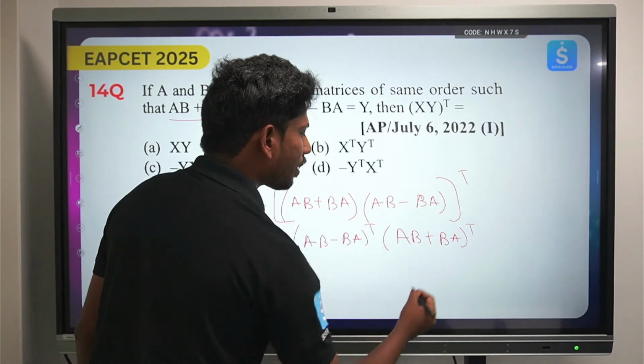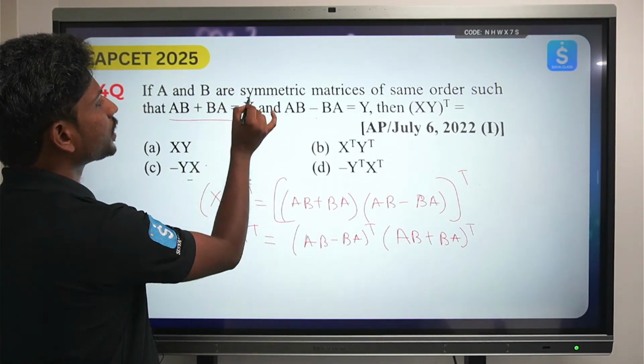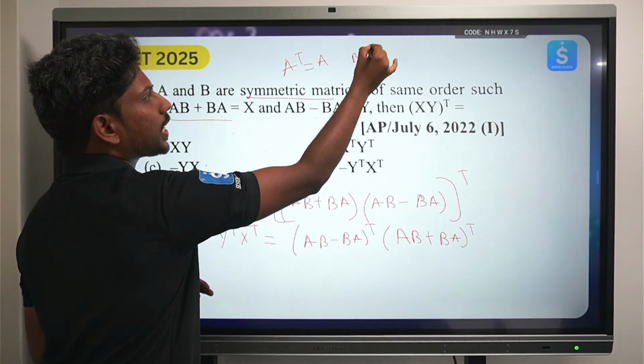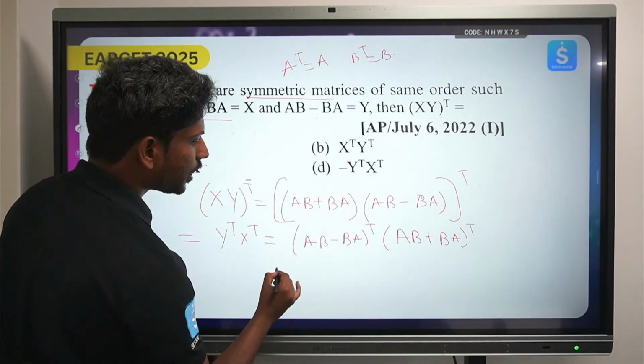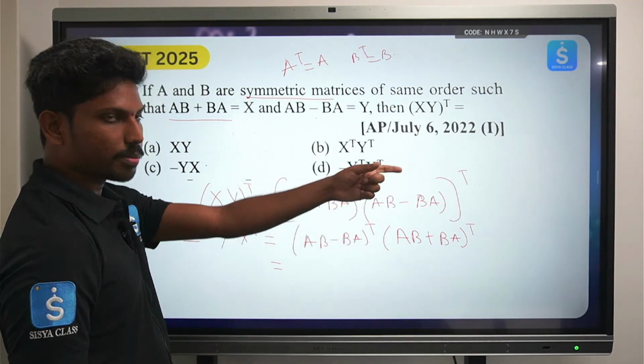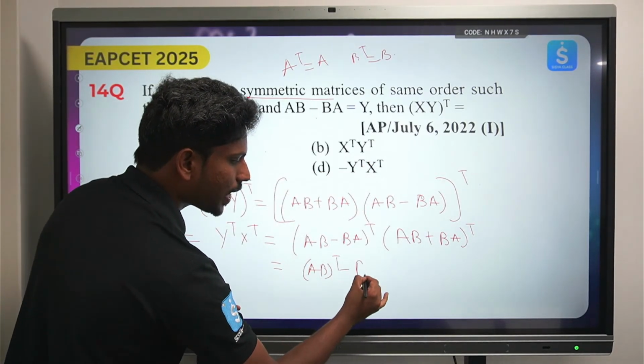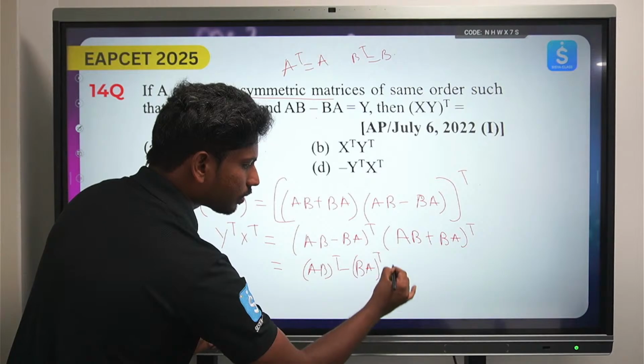But here one more thing we need to clearly mention, that A and B are symmetric matrices. That means A transpose is equal to A, B transpose equals B. So from here you can write (A plus B) whole transpose, as per the question note, as AB transpose minus BA transpose, right?